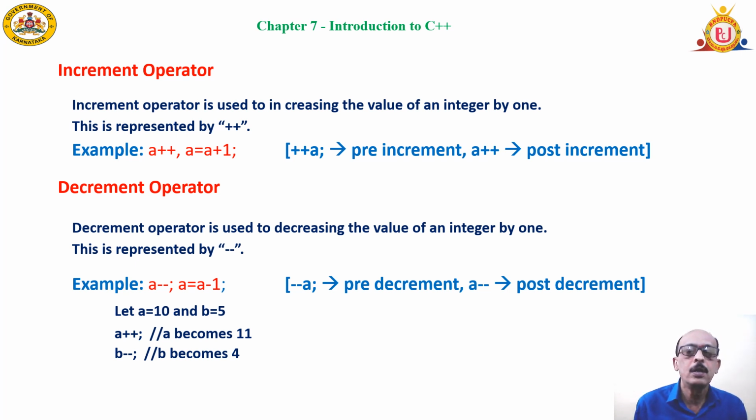These two are also called the pre and post decrement operators. They give one increment or one decrement to any variable. And of course, I told you already, these are called unary operators. a-- is the same as a = a - 1. The value of a is decremented by 1. a++ is the same as a = a + 1. That is to increment the value of a by 1.